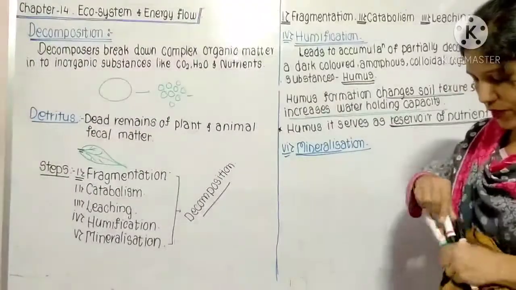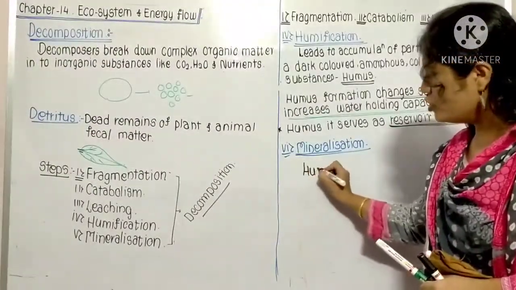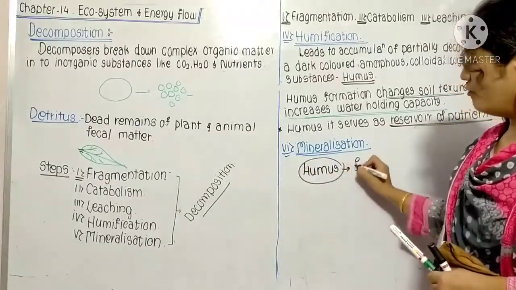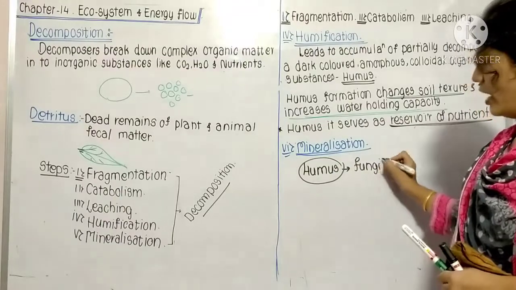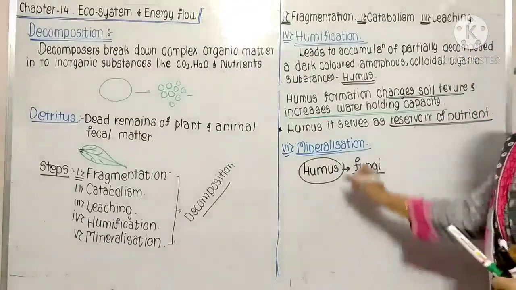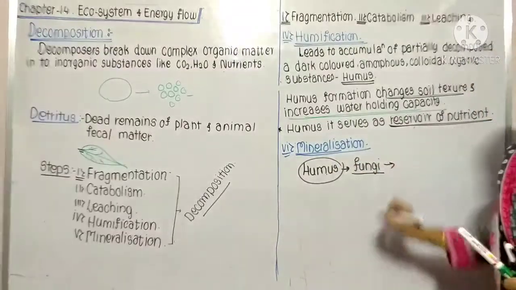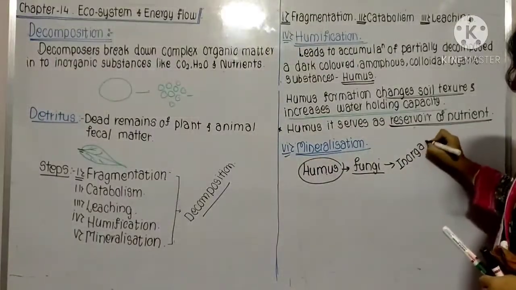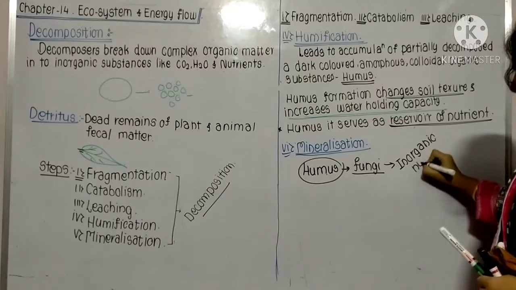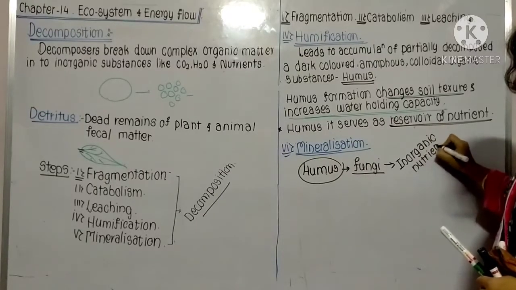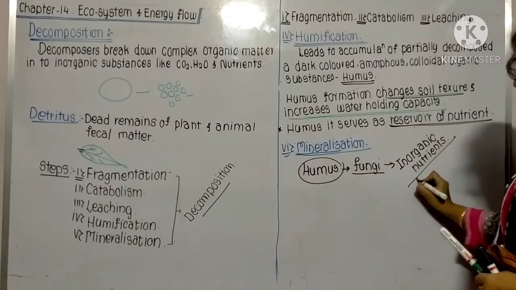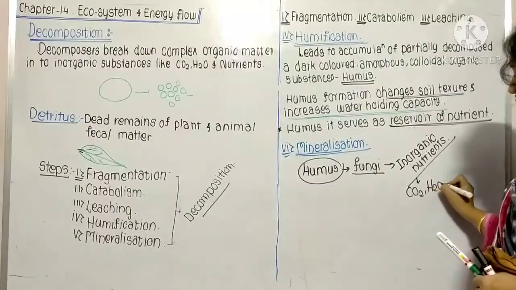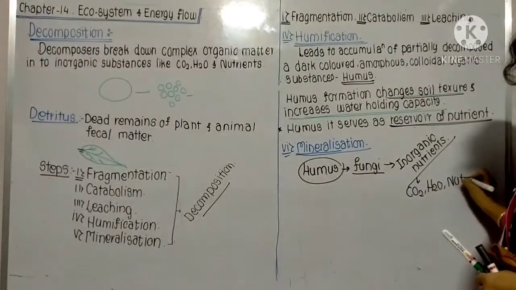On this humus there is an action of fungi and bacteria. Due to the fungal reaction, this humus gets changed into inorganic nutrients. It produces carbon dioxide, it produces water, and it produces nutrients.